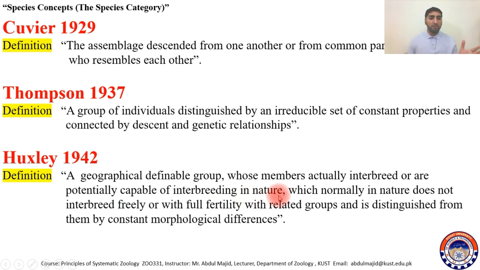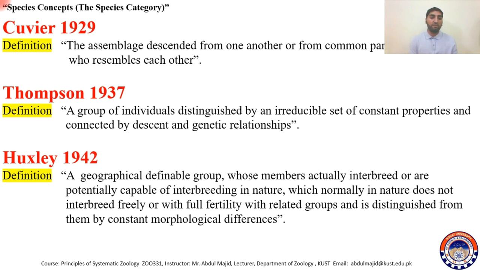They have the potential, but sometimes two populations are living in different geographical areas. In the previous lecture I gave you the example that dogs of Lucky Marwat cannot interbreed with the dogs of Kohat because they are very far away from each other. But if you bring them together, they can interbreed because they have the potentiality.